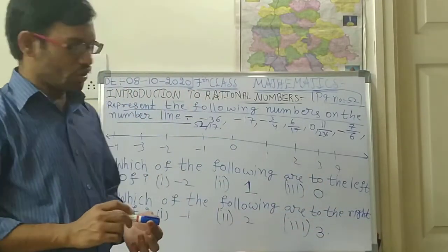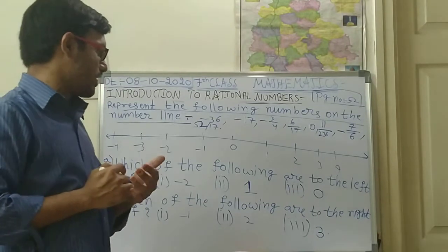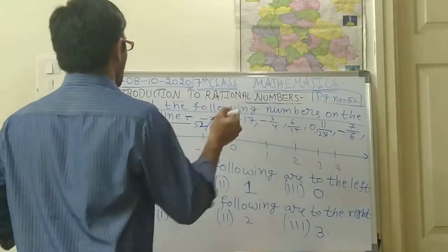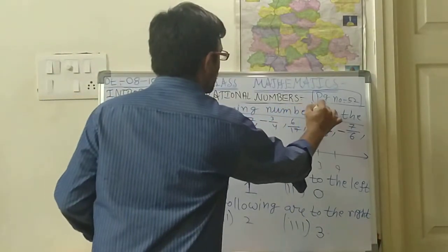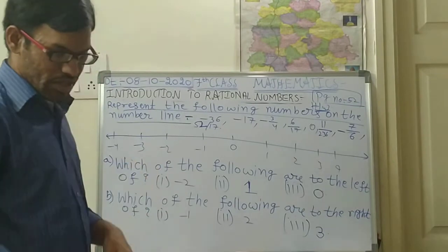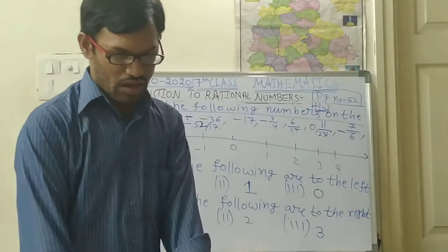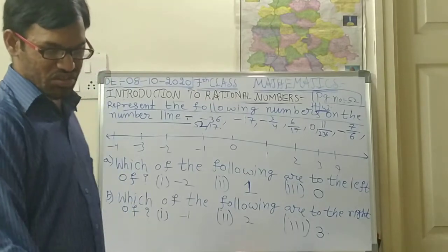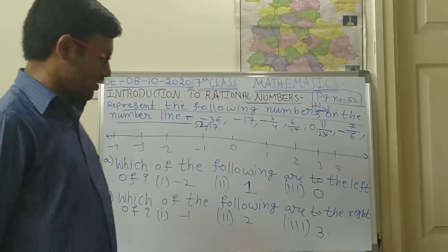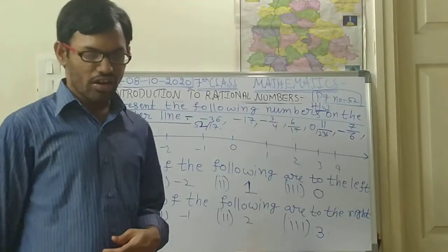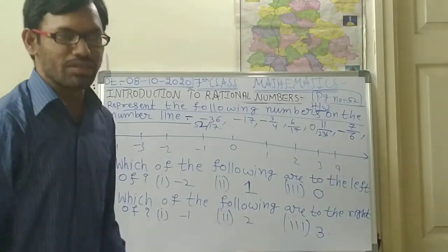I think you will do this very easily, children. This is the only homework bit. Try to do it as homework. In the next class we shall come up with rational numbers and comparing rational numbers. That is also the same topic only. There is some new concept. Along with that we shall do the exercise part of these rational numbers also.